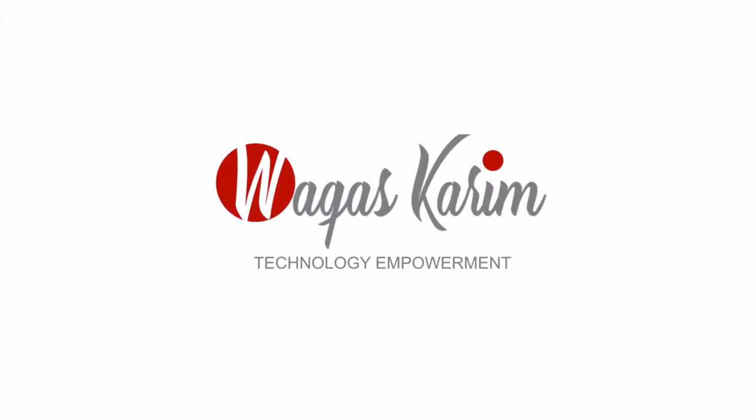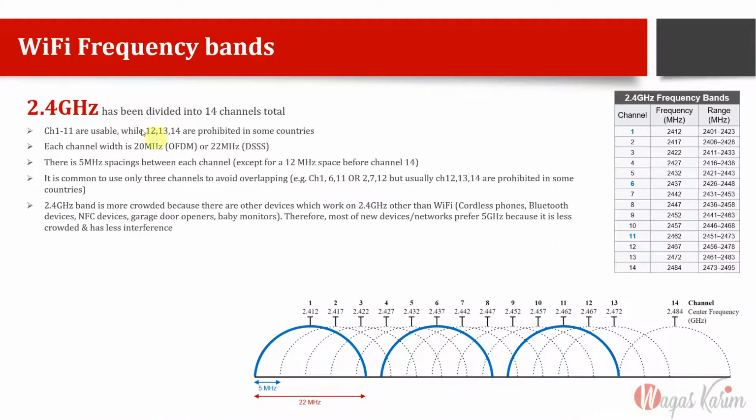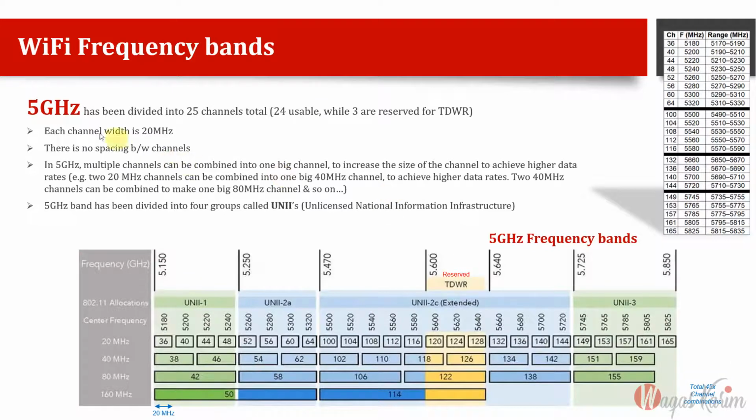What is the 5 gigahertz frequency band for Wi-Fi or wireless LAN? Like we discussed in the previous video about 2.4 gigahertz, it gives us a total of 14 channels and 3 are usable. What are their ranges? So let's discuss 5 gigahertz.